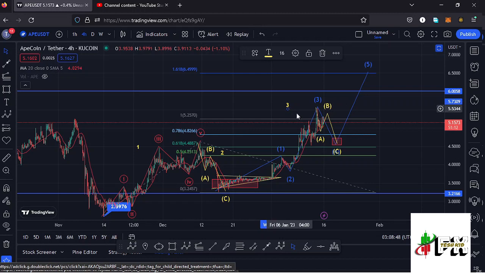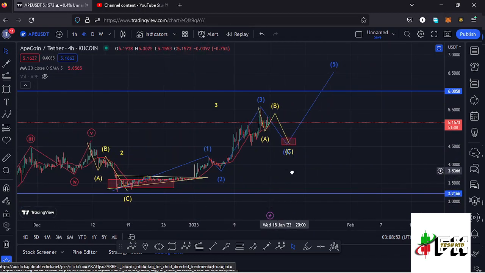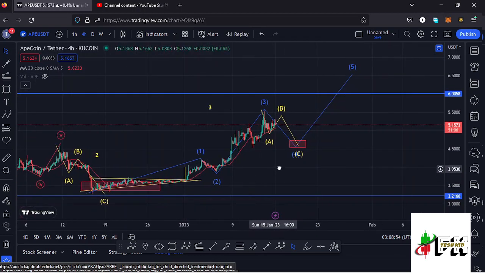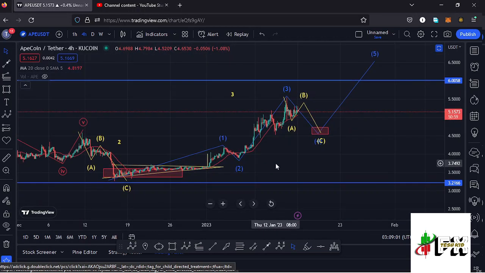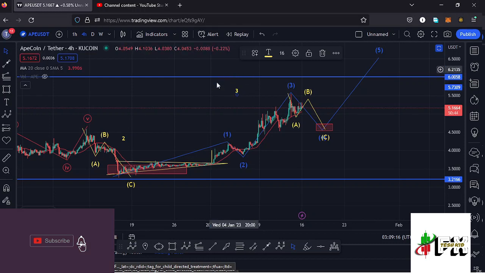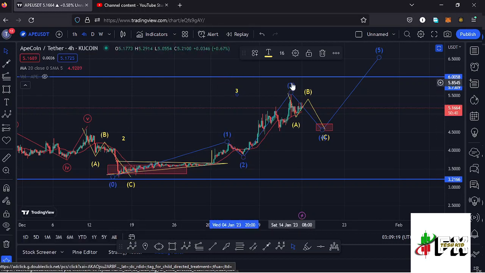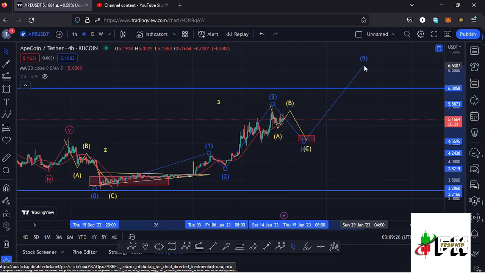Fully maximize the formation of that wave 3 at the fib level 1.618, and that is at around the $6.499 mark. And getting a little bit into the details of the formation of this higher Elliott wave count 3, which is an impulsive wave, we also expect to see fractal waves in formation within that higher Elliott wave count 3. And right here on the charts, you can see I have this Elliott wave structure in blue, representing the fractal wave in formation within that higher Elliott wave count 3, where we have seen that wave 1, then a wave 2, a wave 3, and I'm expecting a bit of a retracement to the lower side in the formation of this wave 4 before we continue pushing even higher in the formation of this wave 5,